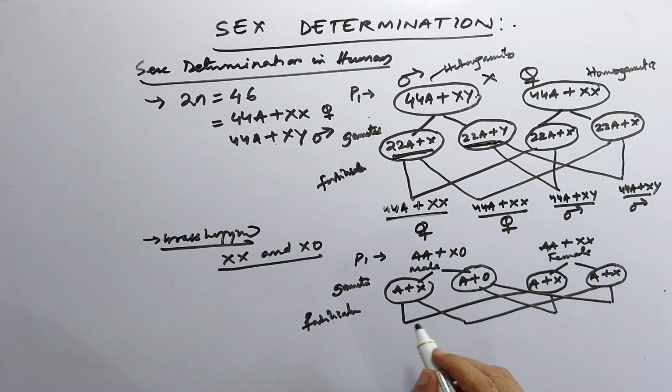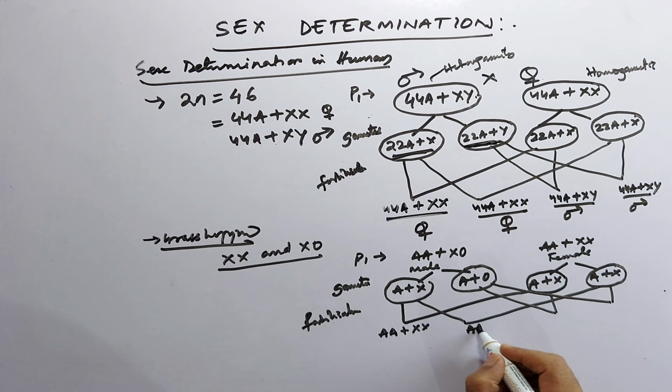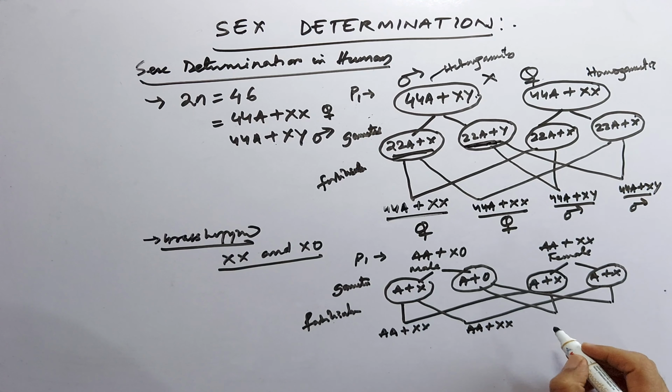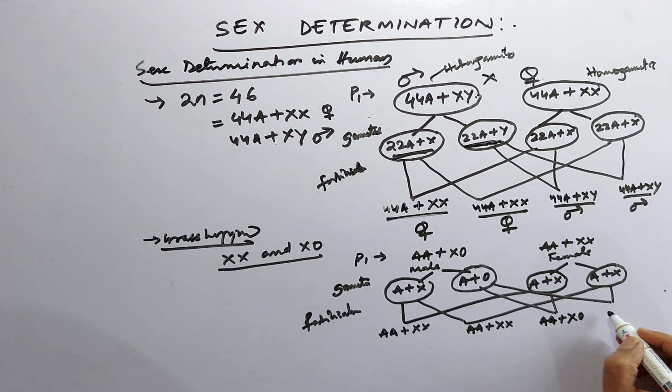So fertilization occurs, and these may fuse. So this is AA plus XX, this is AA plus XX, and this is AA plus XO, and this is AA plus XO.